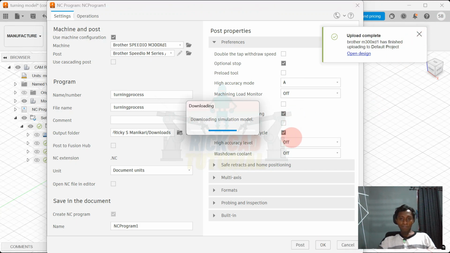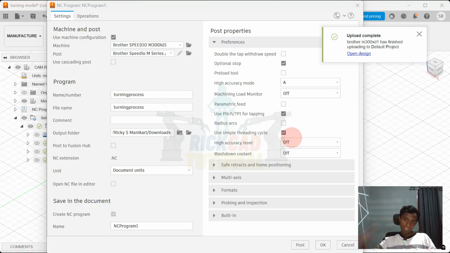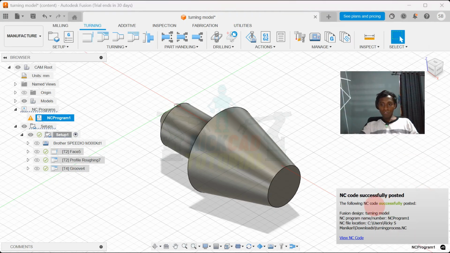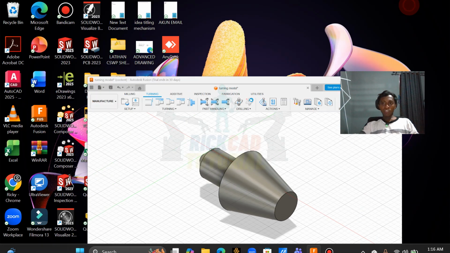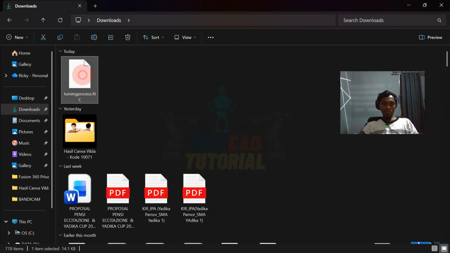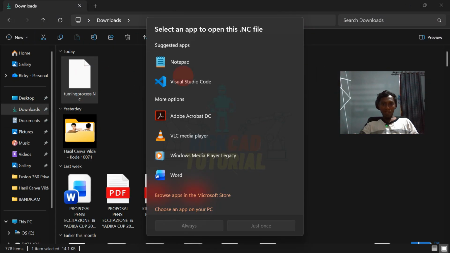Okay, and just open. Okay, it's already a success, and you can check the input. This one, Notepad or Visual Studio Code.